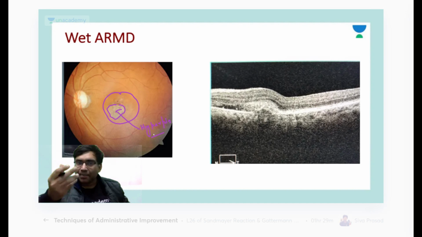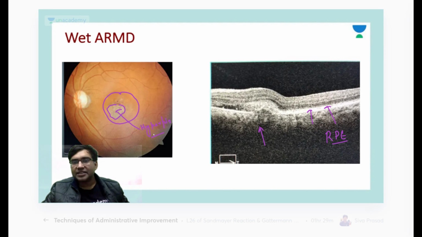So this is a hyperpigmented scar here, and the corresponding OCT picture, if you can appreciate this hyperreflective layer which you are seeing, this is the RPE. Okay, Dr. Raj, this is the RPE, and you are seeing an elevation of the RPE by something funny that is coming from beneath the RPE. Okay, that is the Bruch's membrane of the choroid.